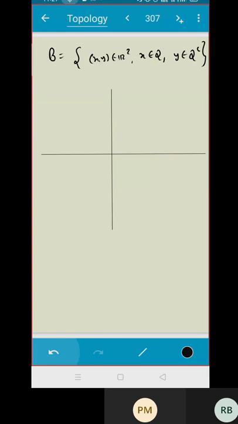What do you think? Yes? Your x coordinate is rational, y coordinate is irrational. What are the limit points? You can take some example. Suppose I have taken the whole of R2 here. Agreed? Do you suppose root 2 is here?